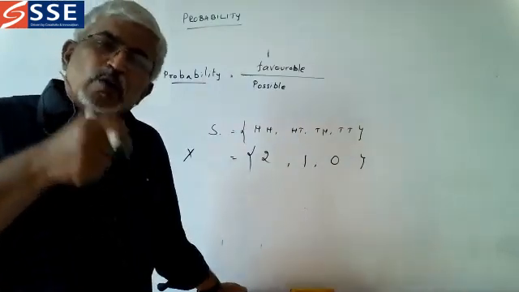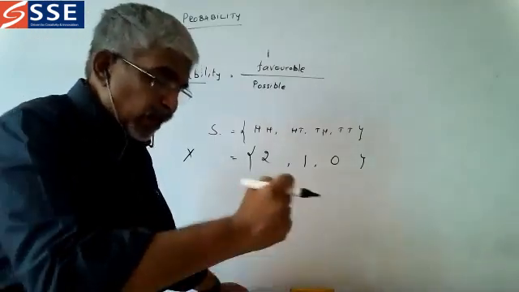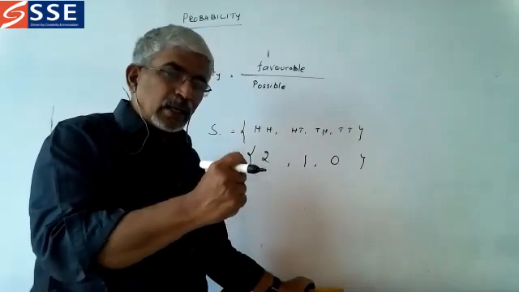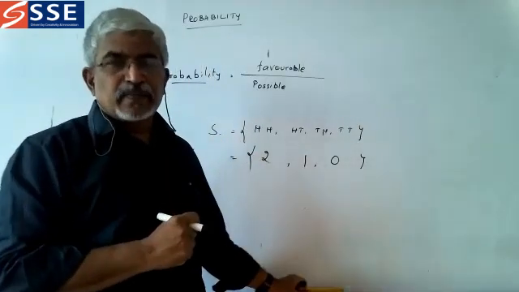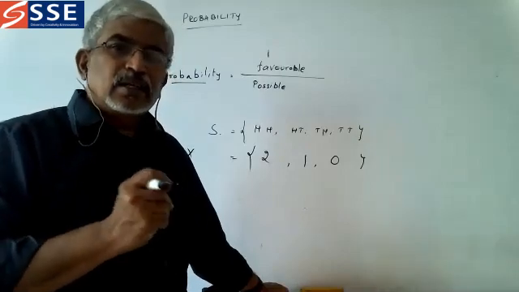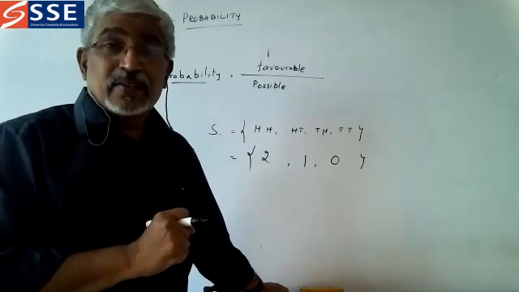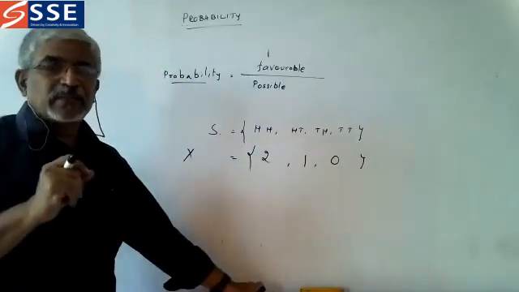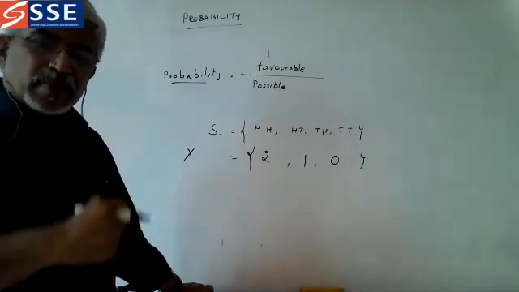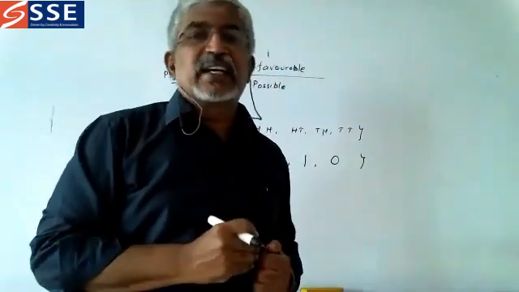Now, how does it take them? Suppose you are tossing two coins now. You got two heads. Next time, what do you get? You get exactly two heads or a single head or zero heads. We don't know. That is the main thing. We may get one head. We may get zero heads because two tails can come.